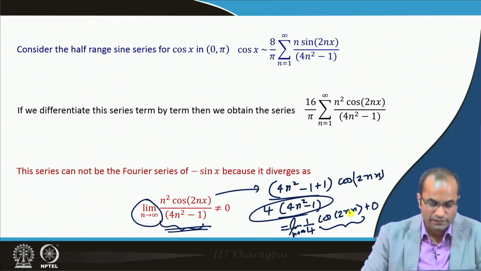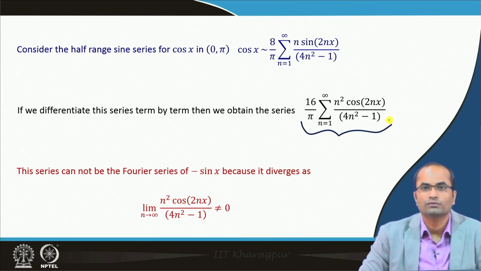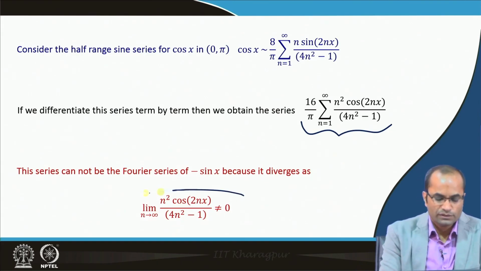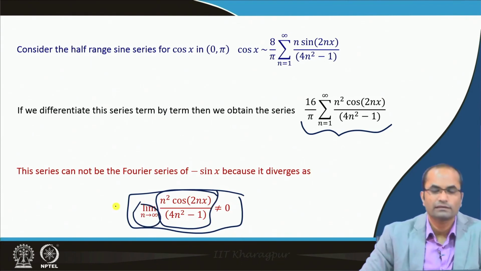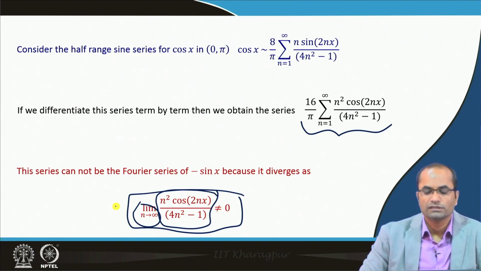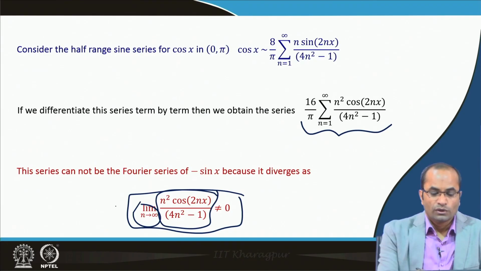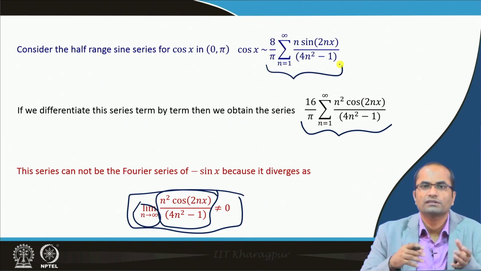So, it is definitely not equal to 0, and that is the necessary condition for a series to converge, that its nth term, taking the limit as n approaches infinity, must go to 0. But here we see that the nth term of this series does not go to 0, and hence this series will not converge. So, again we have seen that term by term differentiation may lead to a series which does not converge, or it may lead to a series which is not the series of f prime.